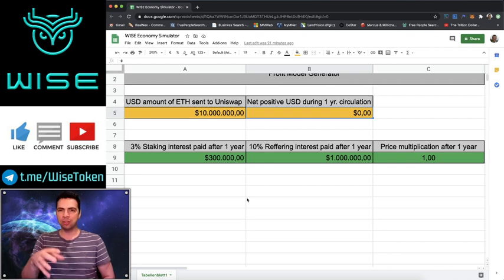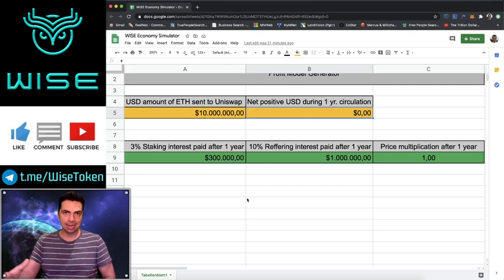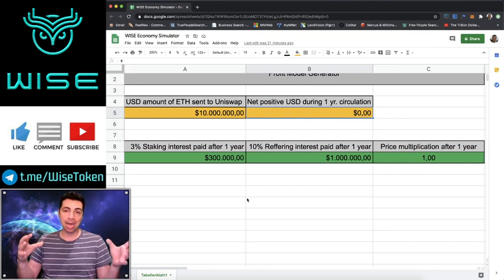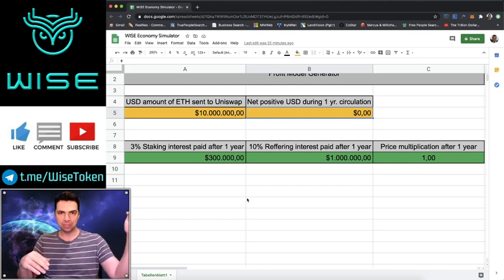And imagine if the token were to like 5x, 10x, and really grow, which is absolutely possible, and I think pretty probable as well. Then, even though the inflation is halving, the referral money is still going up. And the cool thing about this is, because we have a halvening every single year, at some point the adoption of Wise is going to go up and up and up, and then it's going to reach its full capacity and taper off and plateau.